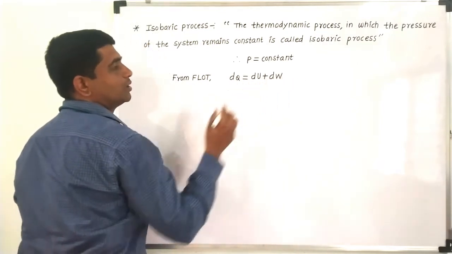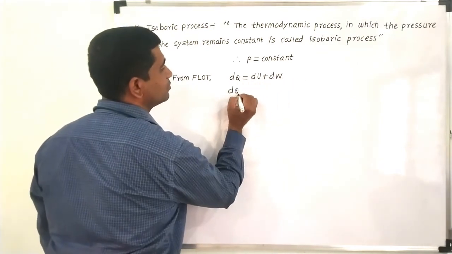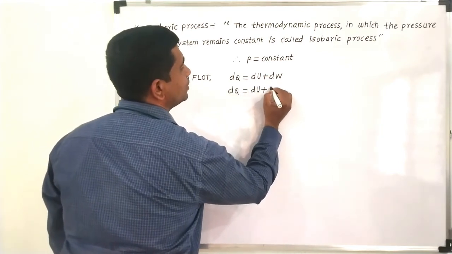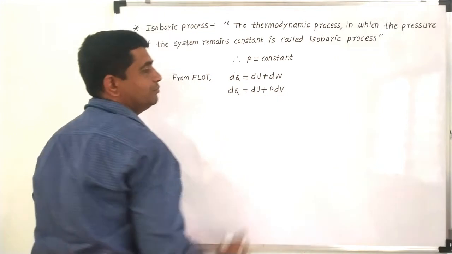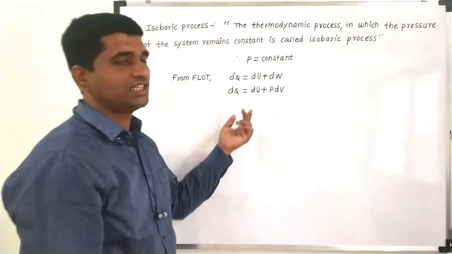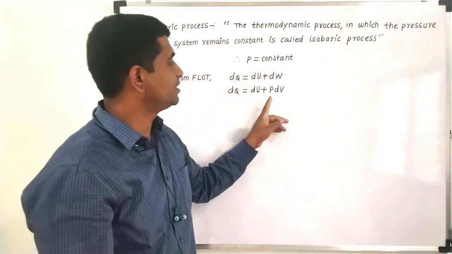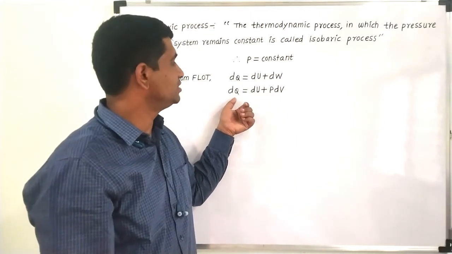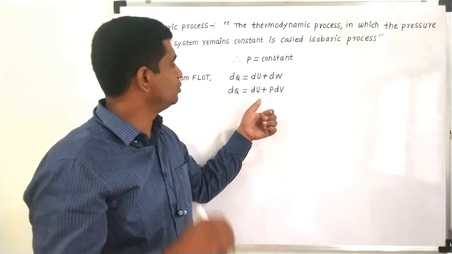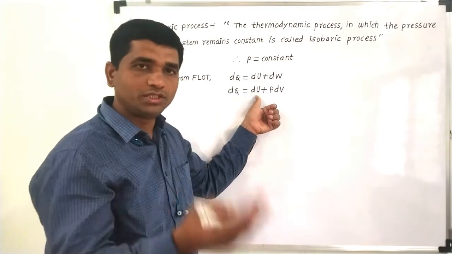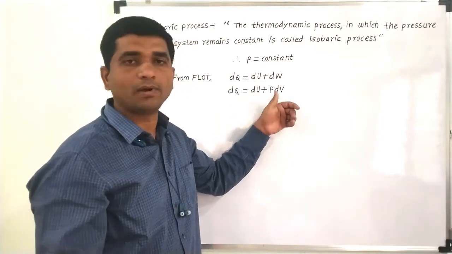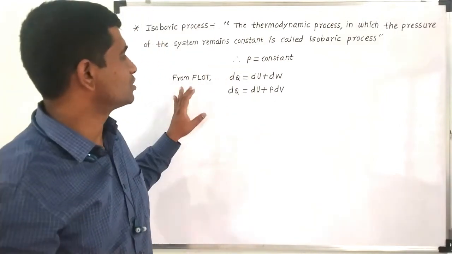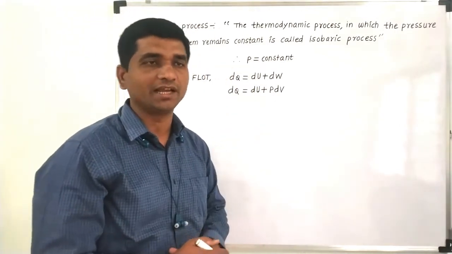We know that dQ is equal to dU plus work done, and we can rewrite this as dQ = dU + P dV. If you consider this expression, in this case pressure is remaining constant, so whatever amount of heat is given will be used for two purposes: one is to change its internal energy, and the other is to perform some amount of external work. So in this case, the first law of thermodynamics does not show any kind of change.